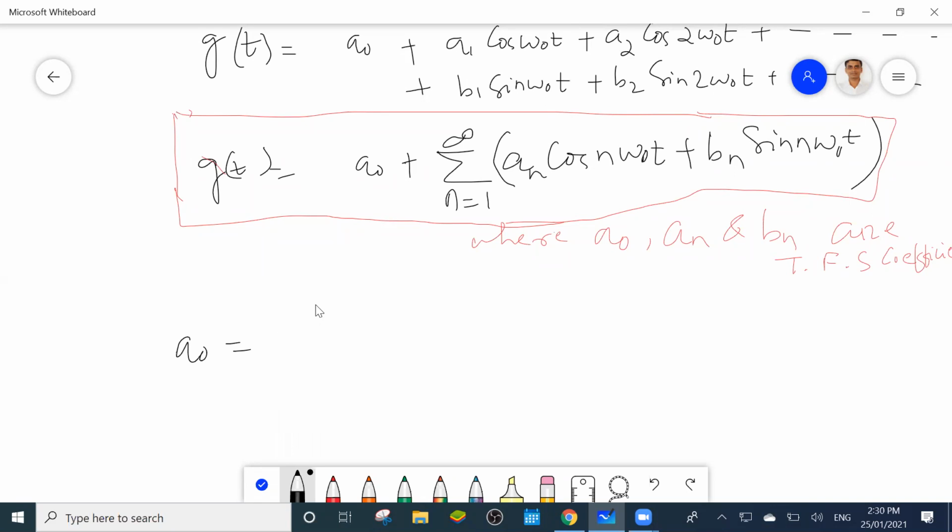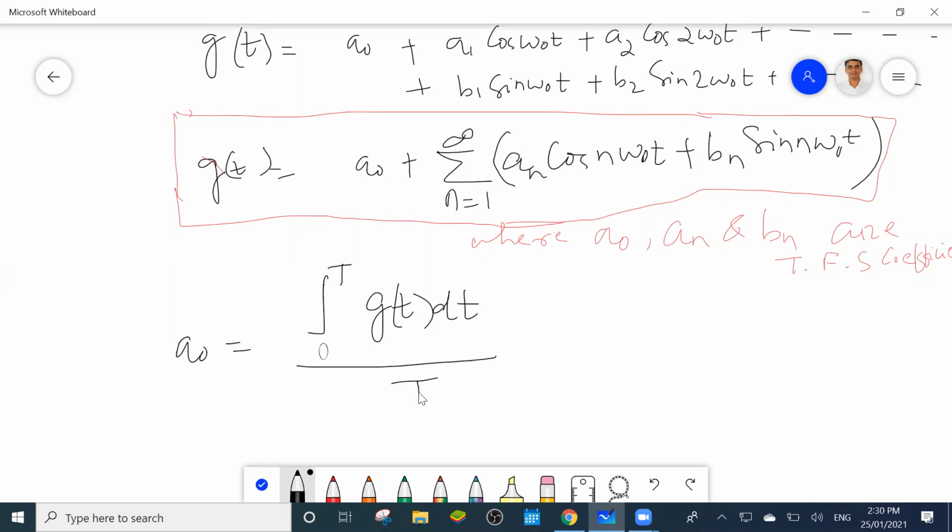What is the formula? Anyone? Area covered by the signal, integration from 0 to T over one period only, divided by T.